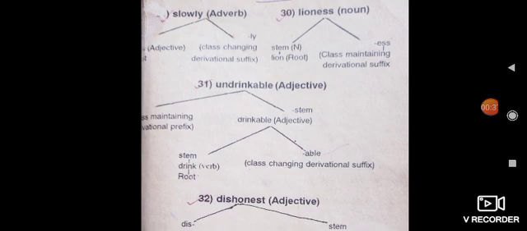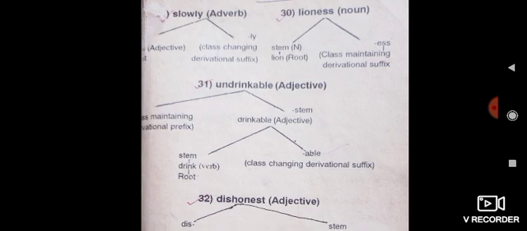Slowly. Example number 29, slowly. This word is divided into two parts, slow and ly. Ly is a class changing derivational suffix, and slow is an adjective root word. The next, loneliness.